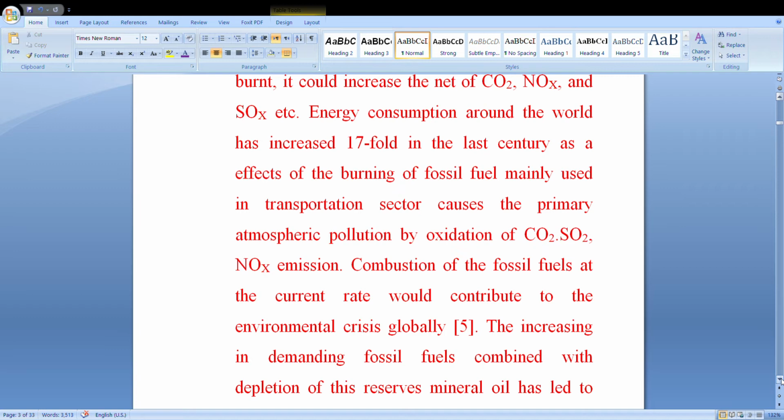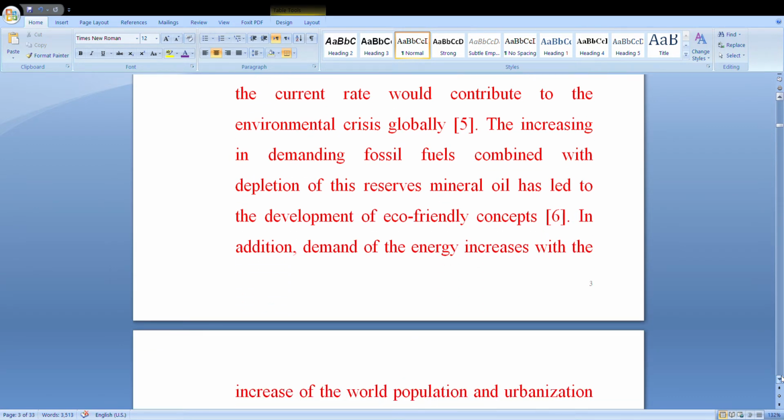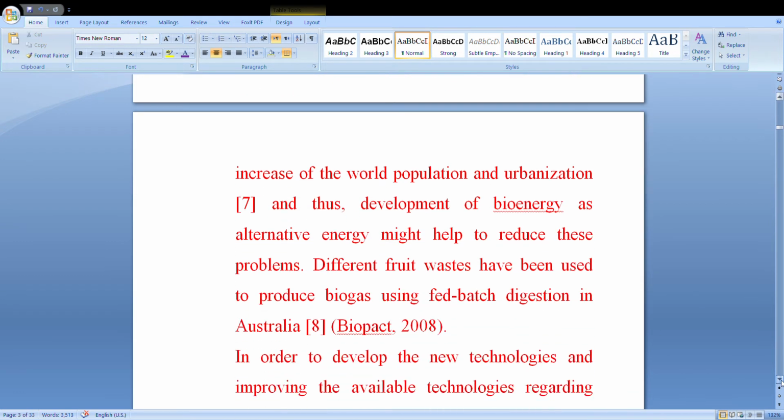The increase in demanding fuels combined with depletion of reserve minerals oil has led to the development of eco-friendly concept. In addition, demand of the energy increases with the increase of the world population and urbanizations. And thus, development of bioenergy, biomaterials, and bioproducts as alternative energy or alternative resources might help to reduce these problems.